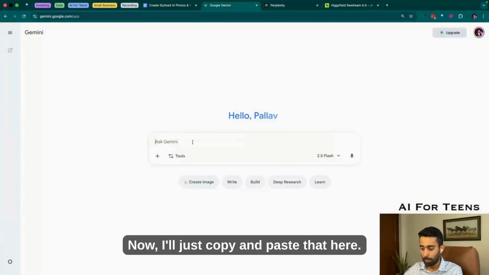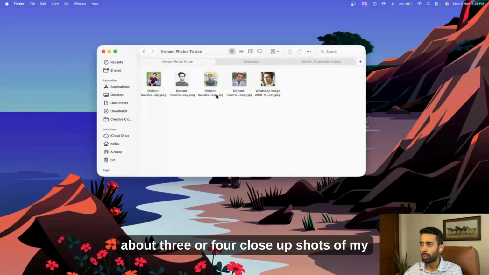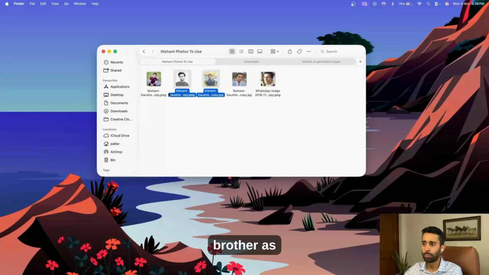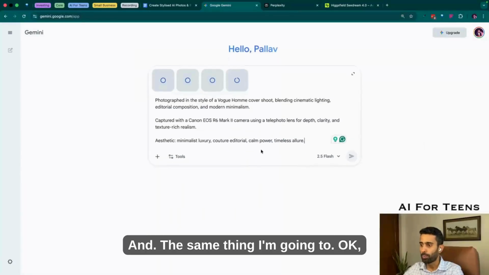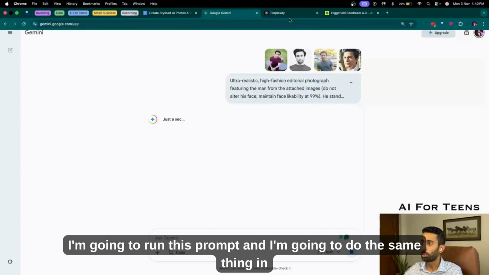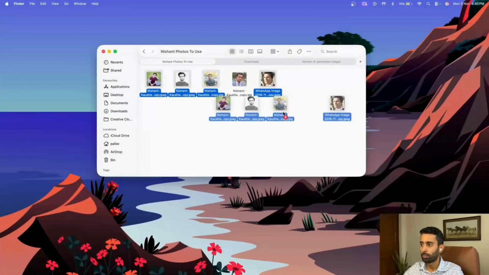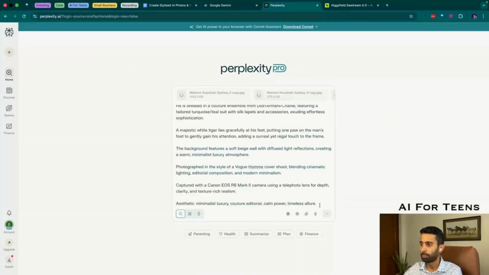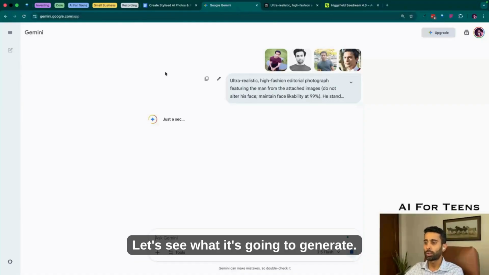Now I'll just copy and paste that prompt here. And what I'll do is bring about 3 or 4 close-up shots of my brother as attachments in this, along with this prompt. I'm going to run this prompt, and I'm going to do the same thing in Perplexity. And submit it. Let's see what it's going to generate.